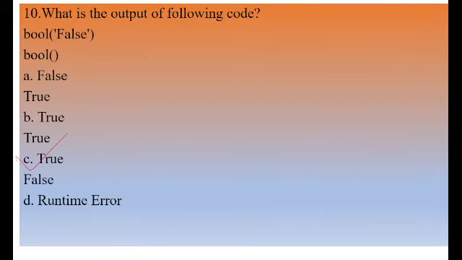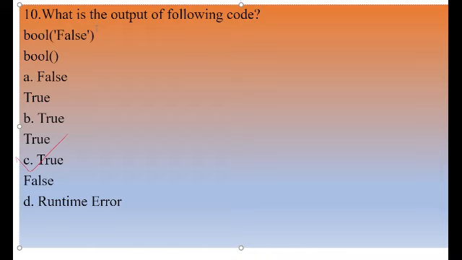What is the output of the following code? Here it is given bool of False, then bool with no argument. The answer will be C, True and False. How? bool returns true only if the value does not amount to 0, which happens only when a non-zero parameter is passed to it. Here there is some data, bool of False, so it will show True.